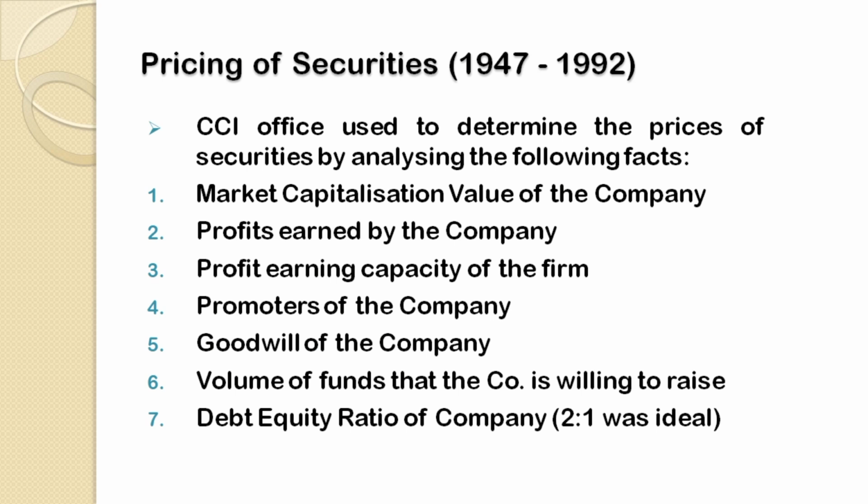Any figure higher than the 2:1 ratio of debt equity was not considered a good sign for the company. That means in that condition, valuation of their securities was done at the lower side. But if the debt equity ratio of a company was 2:1 or less, then it was considered good and valuation of the securities was done at higher prices by the CCI officers. So the CCI office, on the basis of all these parameters, used to decide the prices of the securities.